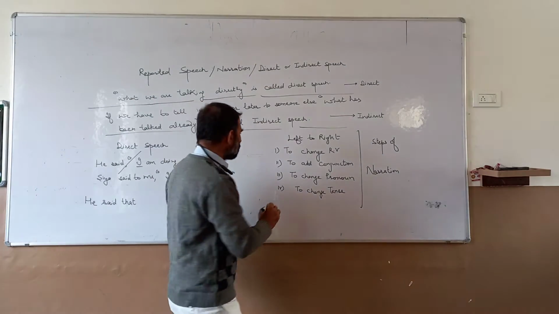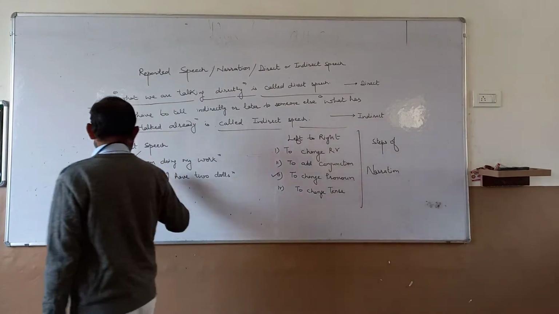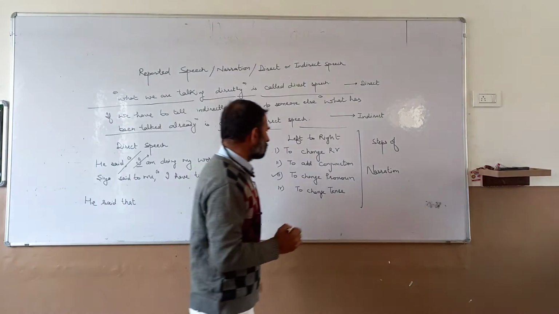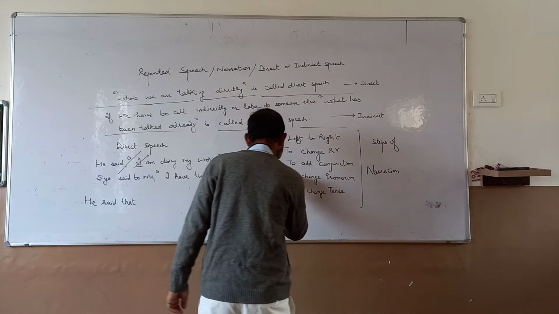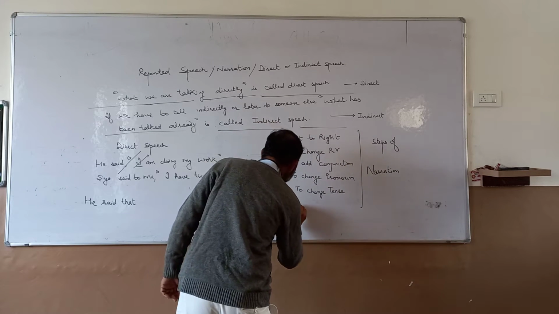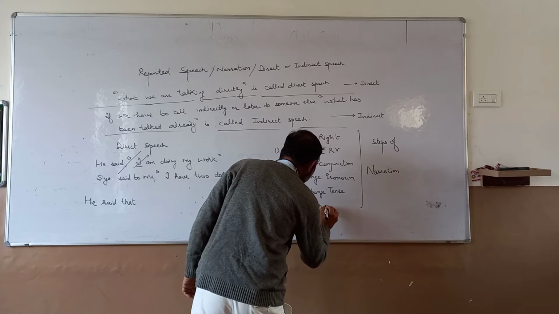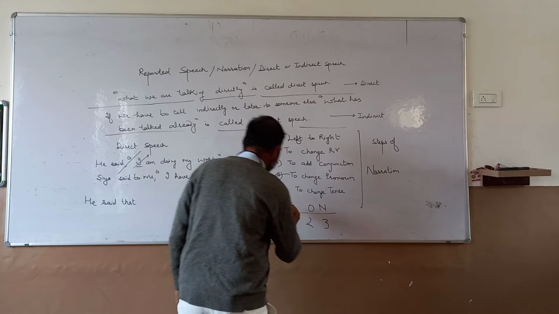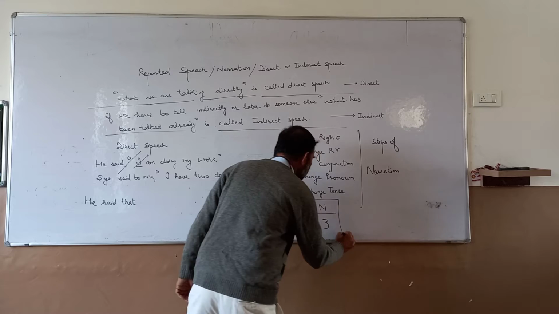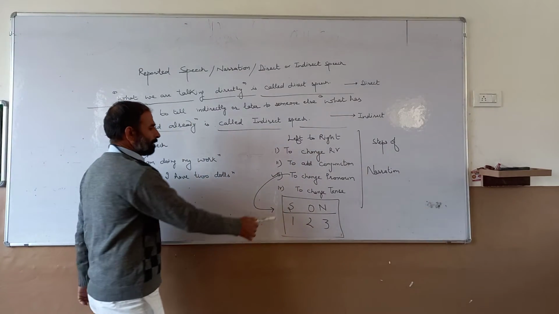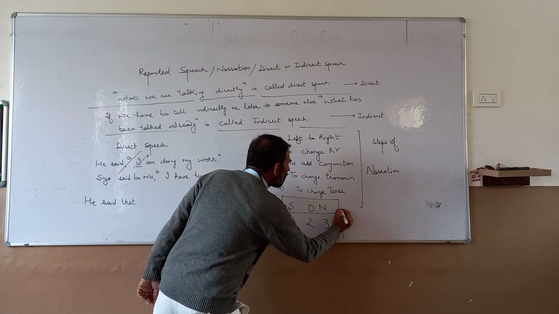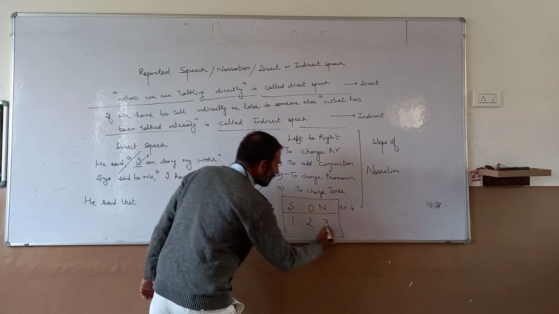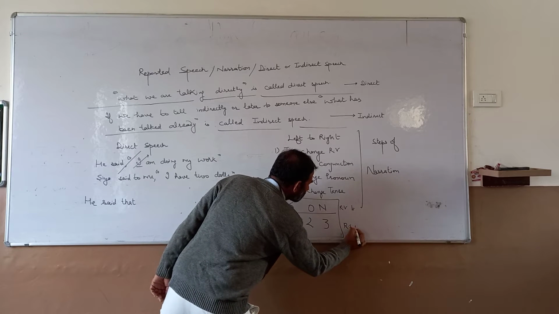Next step is to change the pronoun. Here, the pronoun given is I. Now, how to change the pronoun? A formula is given. See this. Subject, object, no change. First person, second person, third person. This part is the subject of the reporting verb, the left side. And this part is the reported speech, the right side.